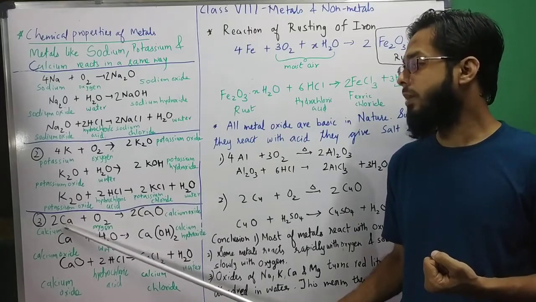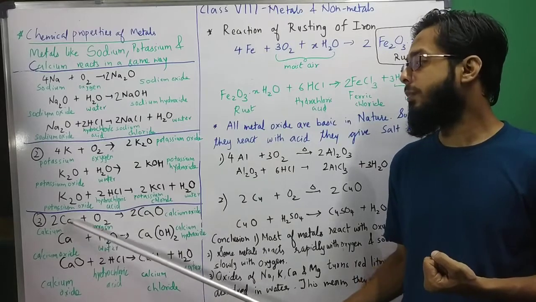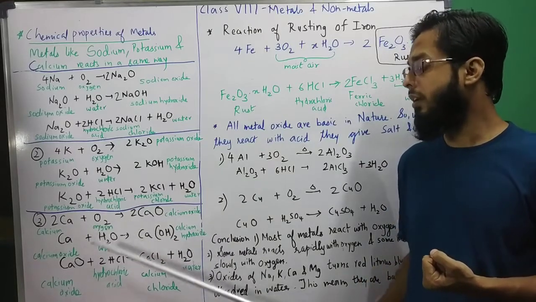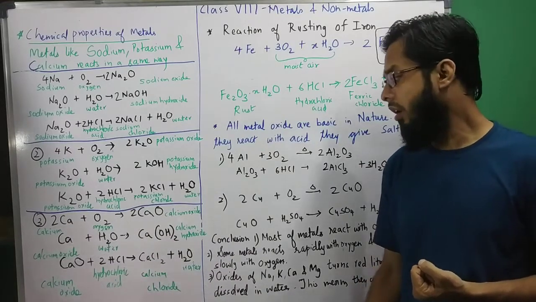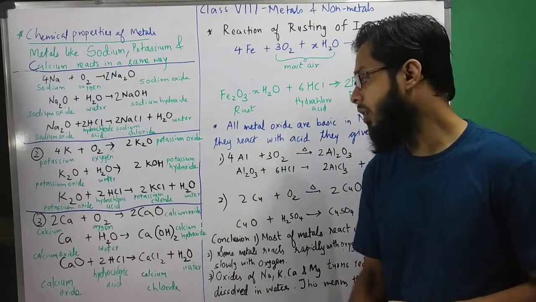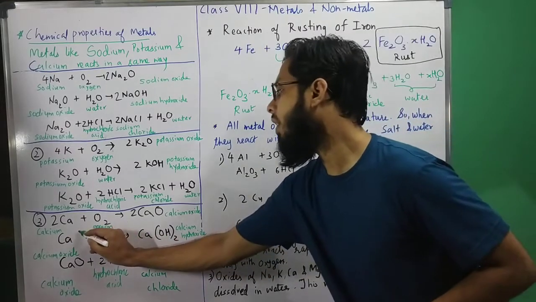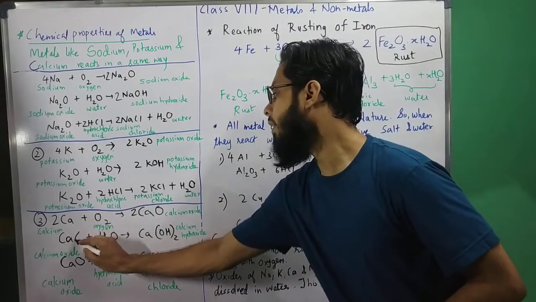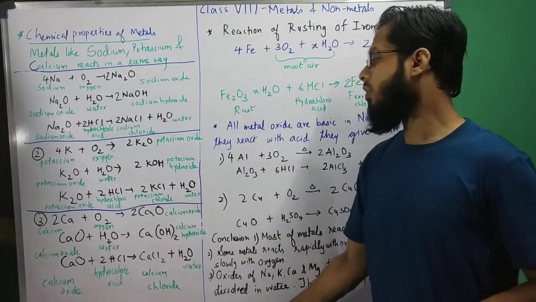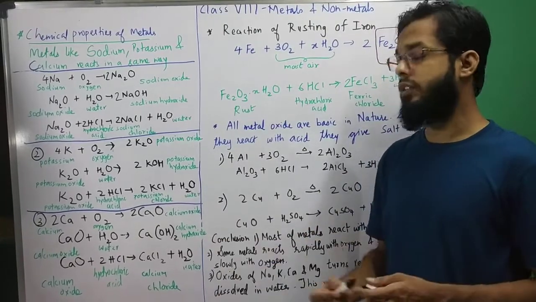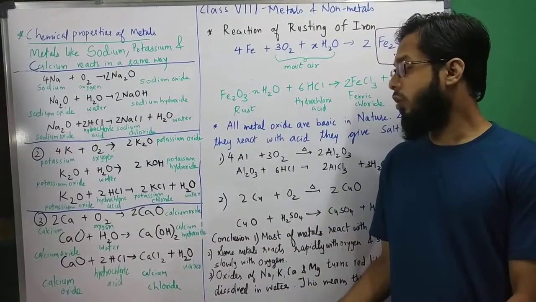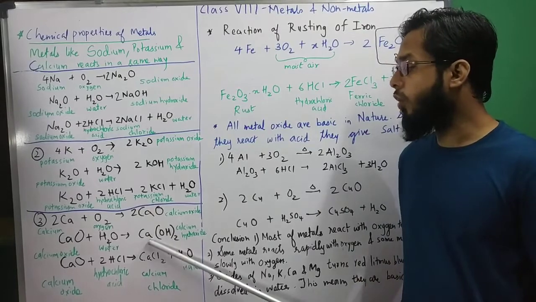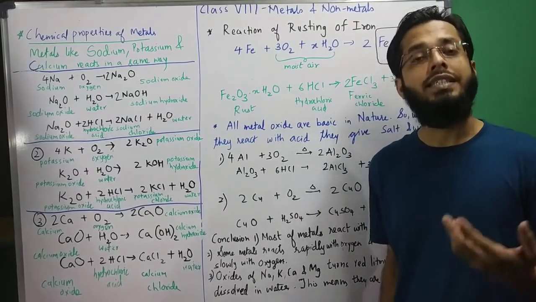Same for calcium plus oxygen. Calcium reacts with oxygen to form calcium oxide. And this calcium oxide, if we take it and react with water, it will form calcium hydroxide. Dear students, calcium hydroxide is also known as lime water or slaked lime.